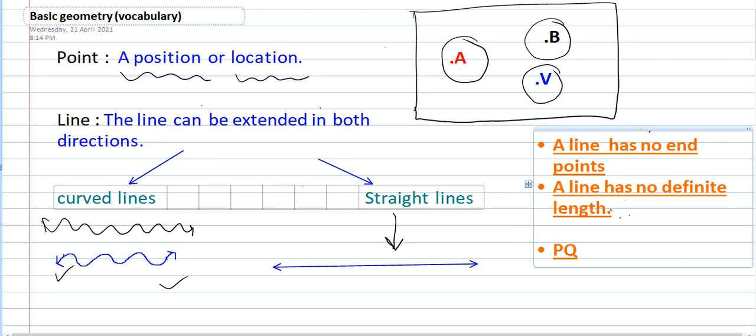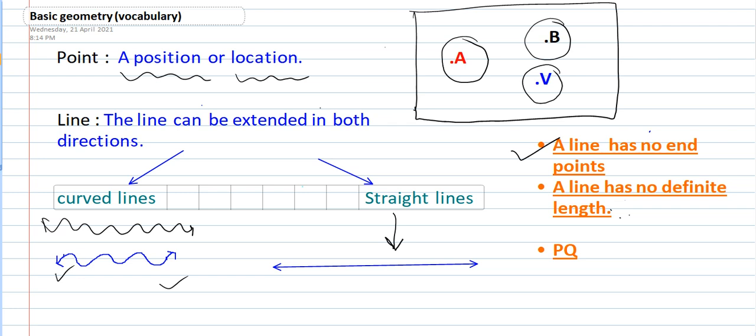So a line has no end point. It doesn't have any end point. We can stretch it and we can draw it as long as we want to draw. A line has no definite length. It doesn't have a definite length. It depends upon our wish. We can make it like this also. It doesn't have any fixed measure.